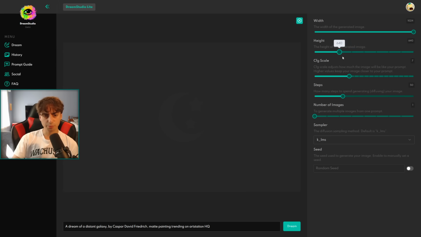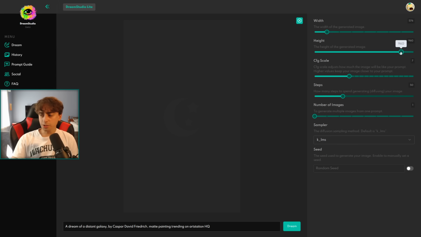And if one of these sliders is moved past another, if we have the height at 512 and the width at 1024, this width is going to be 2 times the length of this height. More of a movie-like aspect ratio, while, if I make the width smaller than the height, this is going to be more of an aspect ratio similar to a photo you might take on your phone, or a portrait photo maybe. And this is one of the ways that Dream Studio is different than something like DALL-E 2, because with DALL-E 2, we just have a fixed square aspect ratio. You can't change it to anything a little bit more creative or interesting.